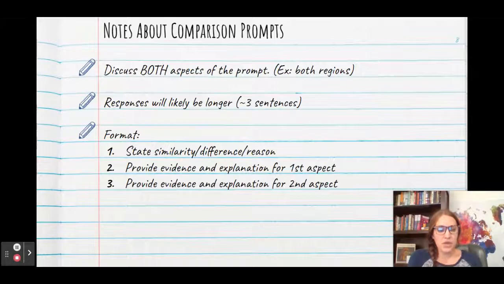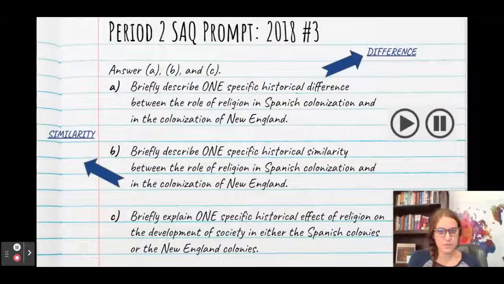In most of your answers, unless it really only states that you need to address one region, you need to address both aspects of the prompts. That's going to make sure that you are actually comparing or contrasting. So these responses will likely be longer. 3 sentences is likely going to be your minimum. And your format should be, your first sentence is to state what that similarity or difference or the reason is, and then provide the explanation for the first one, and then the explanation for the second. And it's best if you have specific evidence for both aspects of the prompt.